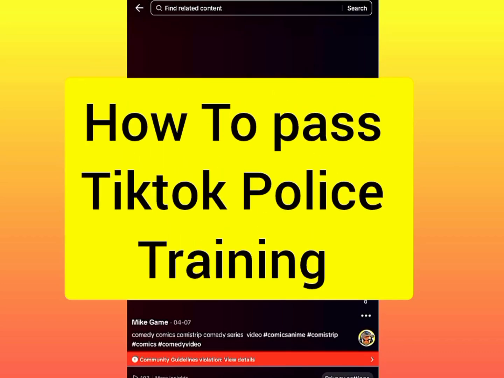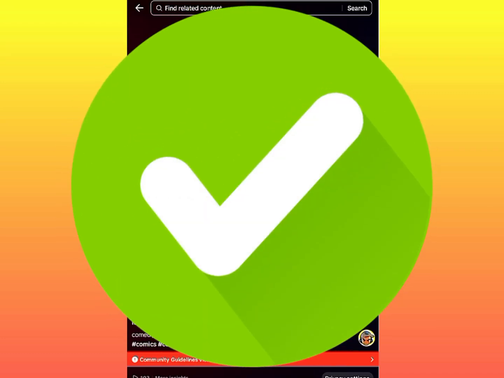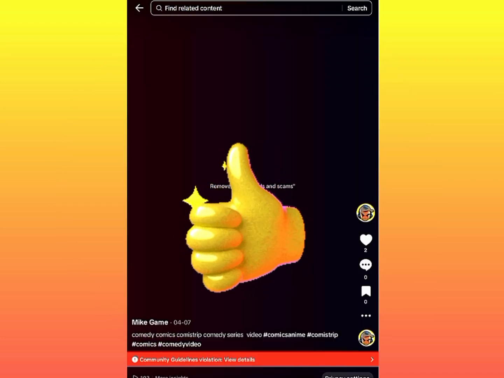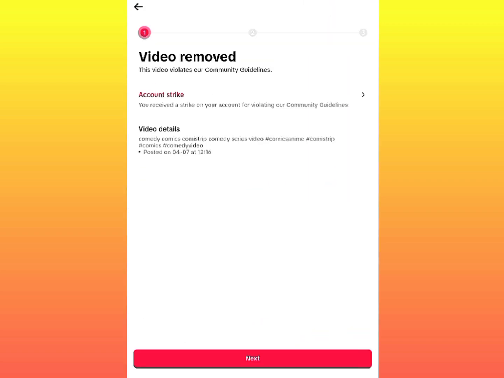What's up guys, in this video I'm going to show you how you can pass the policy training on TikTok if you ever violate their guidelines, and what is allowed and what is not allowed. Click on this red line right here. So it's going to take us to another page. This is it right here, and it says account strike.